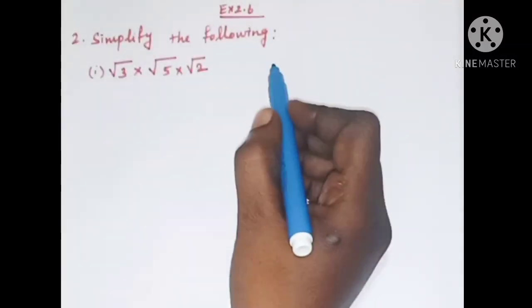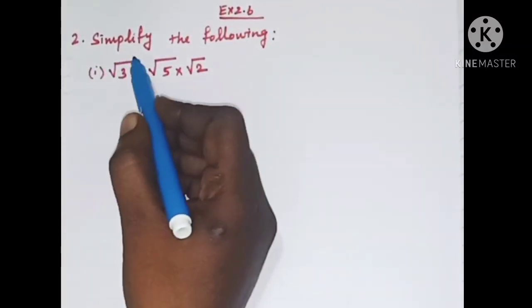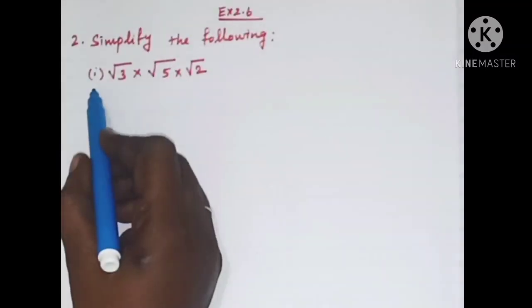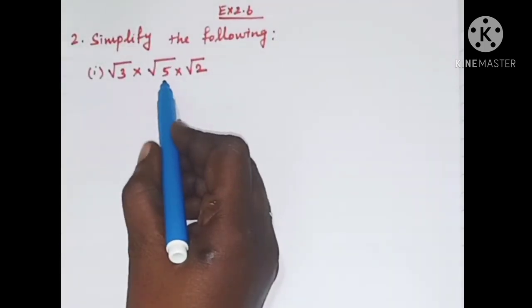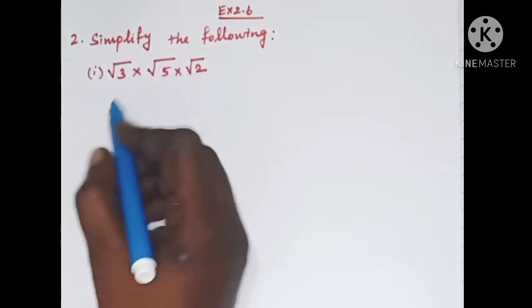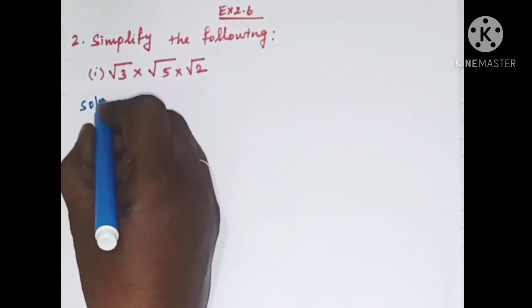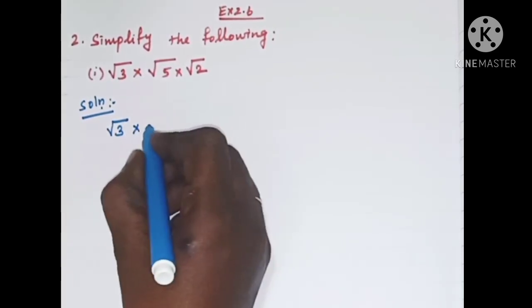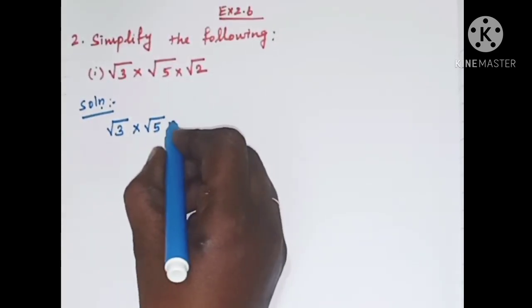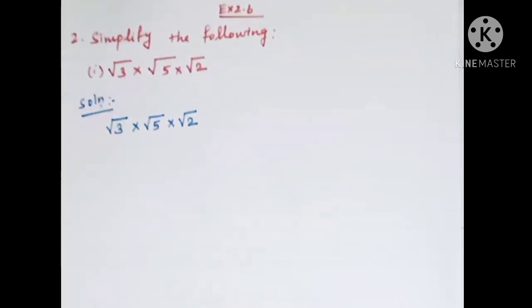Exercise 2.6, second sum. Simplify the following. First subdivision is square root of 3 into square root of 5 into square root of 2. Solution. The problem is square root of 3 into square root of 5 into square root of 2.